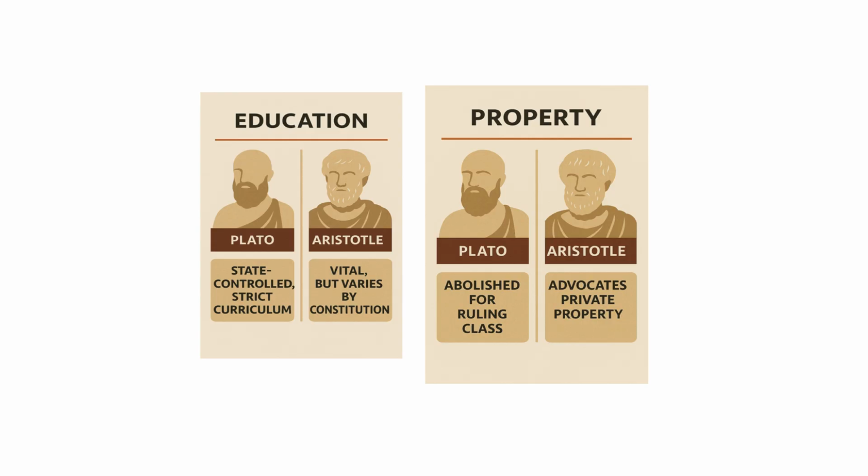So it's basically varying. He kept room open to interpretations. And then when we talk about property, of course, Plato is infamous for the abolishment of property for the ruling class, and Aristotle advocates the idea of private property. Plato particularly abolished private property among guardians.